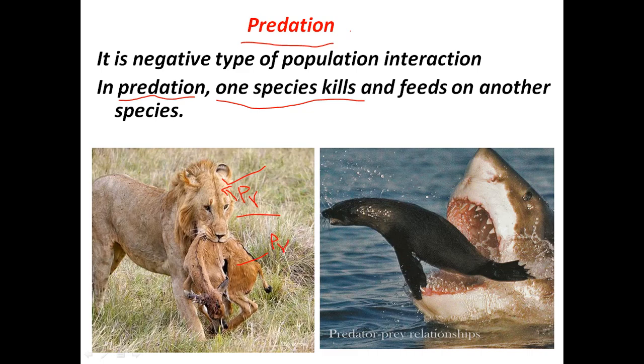So in this case, lion is a predator and deer is a prey. And here you see shark is a predator and the seal is a prey. Usually the predator is the stronger and the larger animal, and the prey is a weaker and the smaller animal. This is a negative interaction because one species is benefited but the other species is harmed.